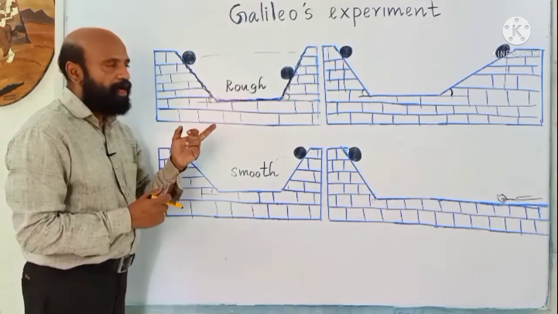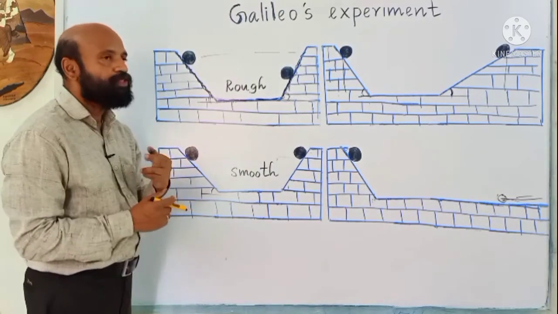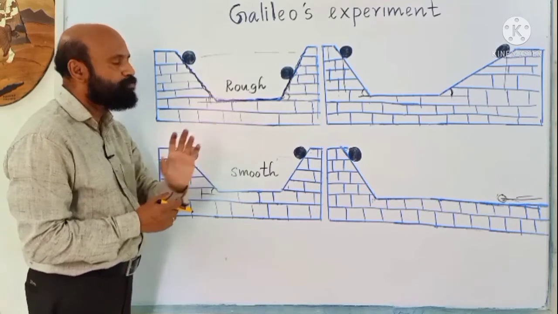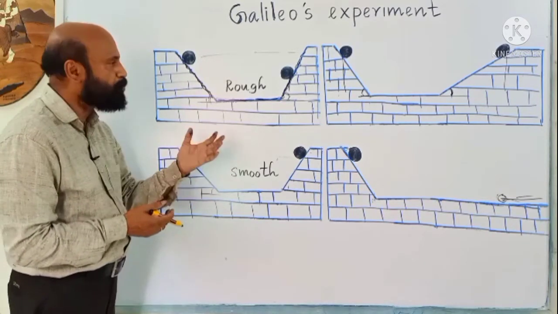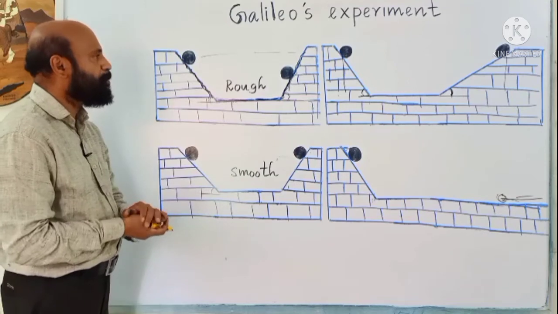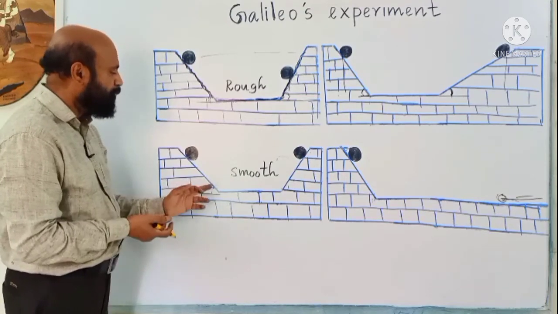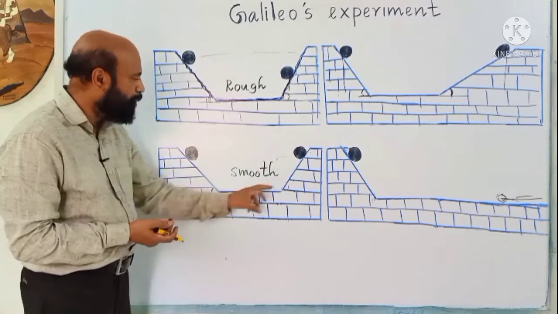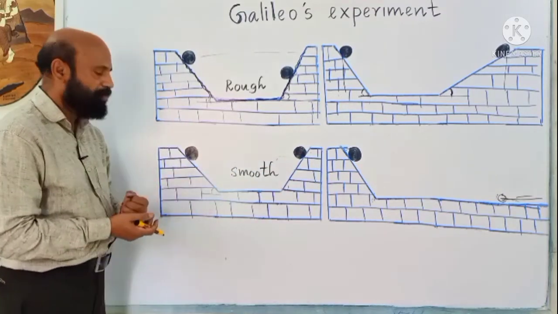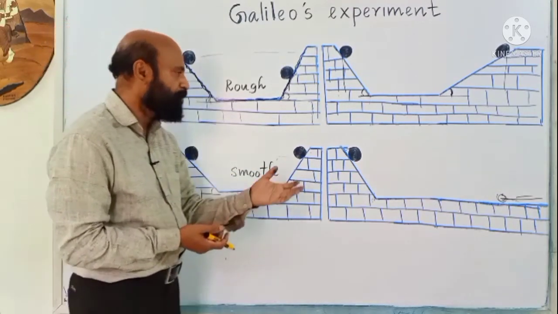Now, as per Galileo, force is not needed if a body is to move with uniform velocity. He came to that conclusion from these experiments on an inclined plane. See, when it is smooth, it is coming to the same height. From this it is clear the body will continue its motion.